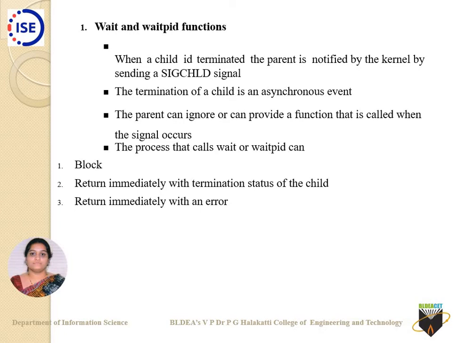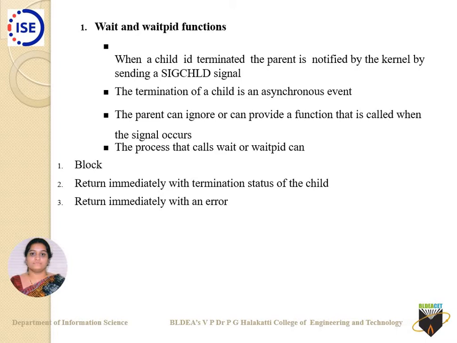The wait API waits for any child process. The waitpid API waits for a particular process ID that you have specified. Here you can see that the termination of a child is an asynchronous event. The parent can ignore it or can provide a function that is called when the signal occurs. The process that calls wait or waitpid can block, or else return immediately with the termination status of the child.